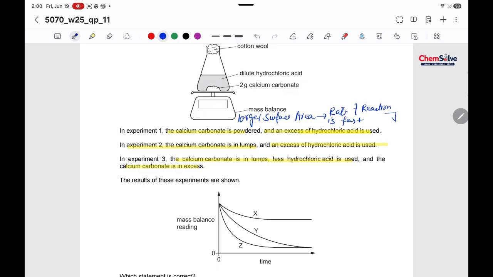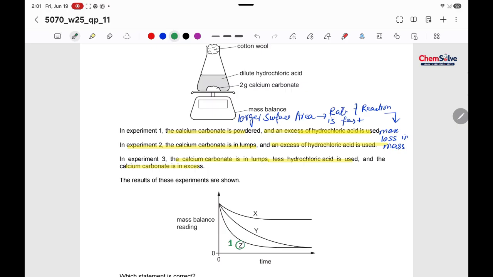And if this is so, then there would be maximum loss in mass. So experiment number 1 should be the one with the maximum loss of mass. It means experiment number 1 could be maybe Z, because it involves the maximum loss of mass.